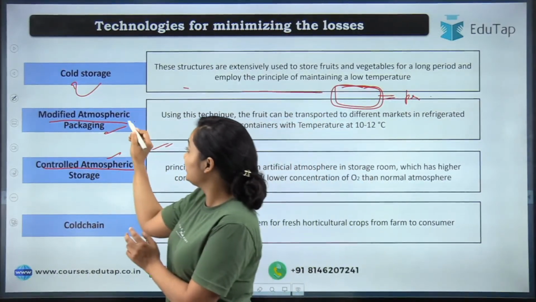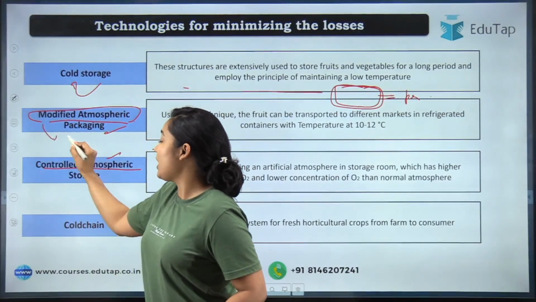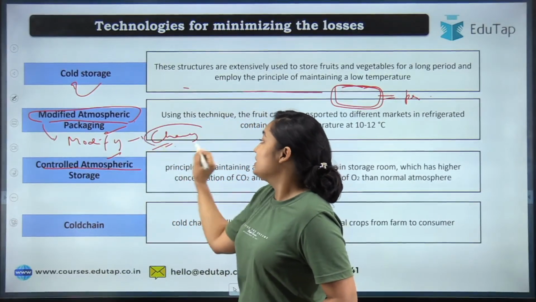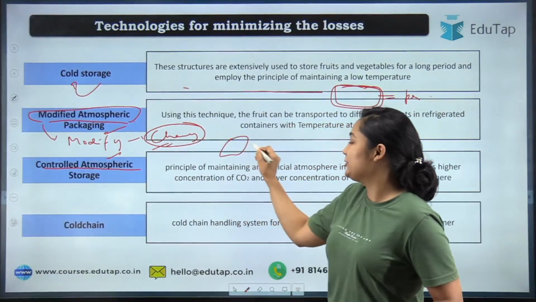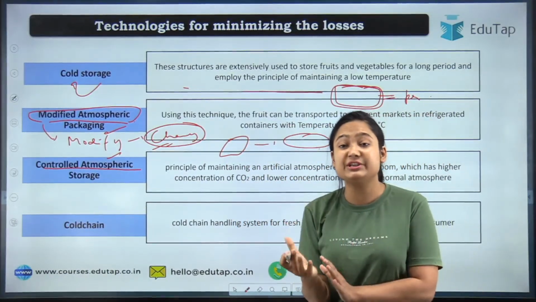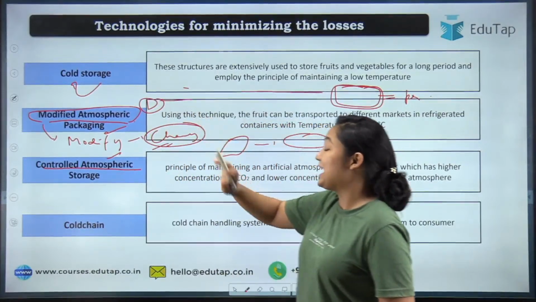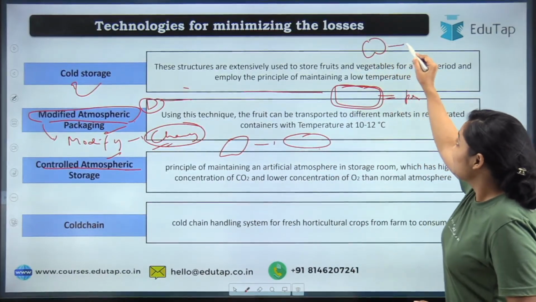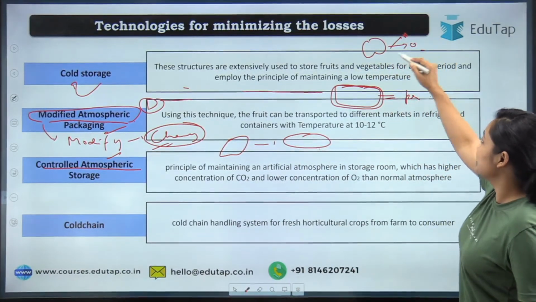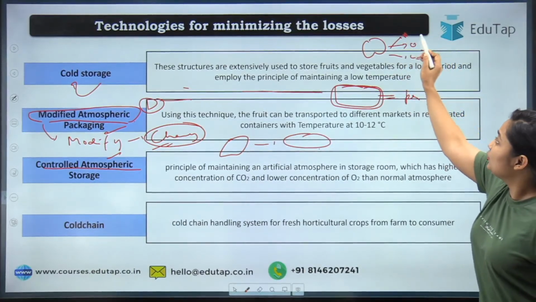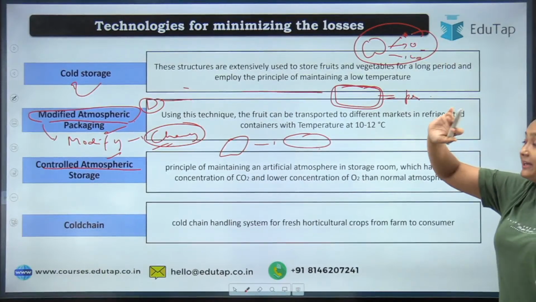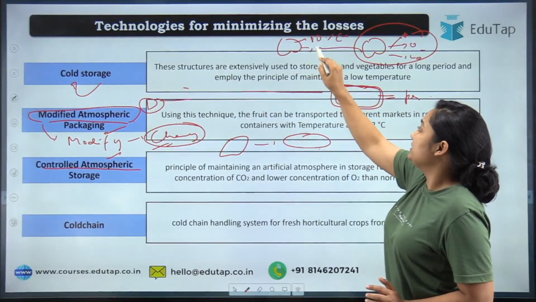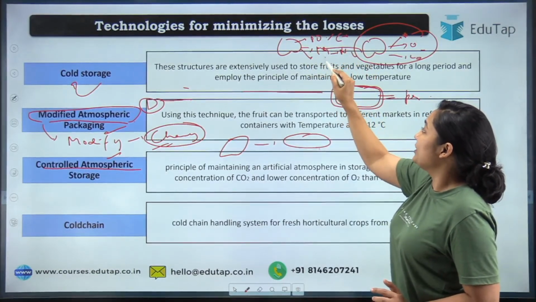One thing you have to know is that in modified, you are modifying it once. Modify means changing it. Let's say you have paper and you have made a plane out of it, so it is particularly changed. So you have once changed the atmosphere and then you are not disturbing that packaging. Suppose you are packing an apple, and we all know nitrogen, oxygen and carbon dioxide concentrations are there, but you are replacing the natural atmosphere. You are replacing it by, let's say, 80% CO2, 19% nitrogen, and 1% oxygen,